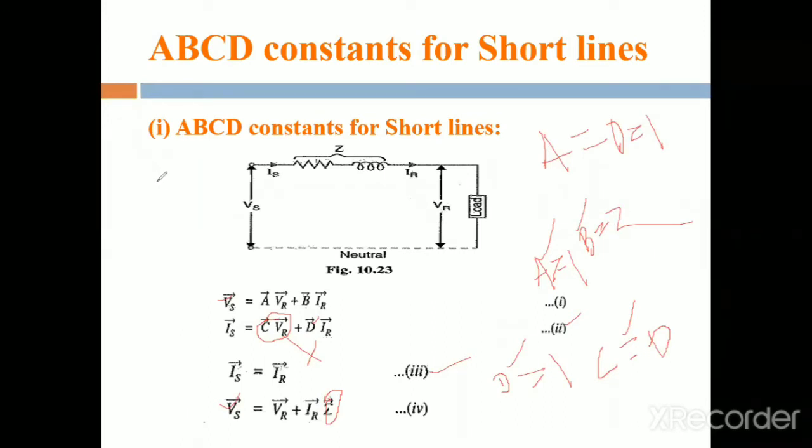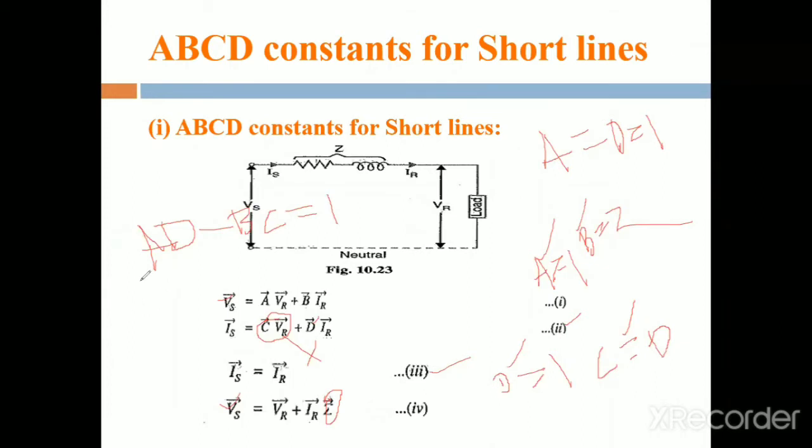Okay, next we check one relation, that is AD minus BC. We check this relation also. Then it is correct, AD minus BC is equal to 1. Substitute the A and D values.